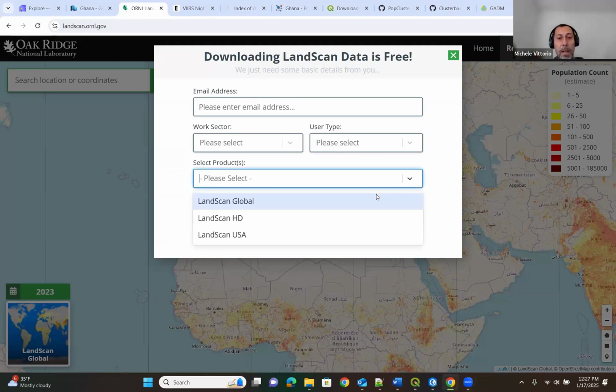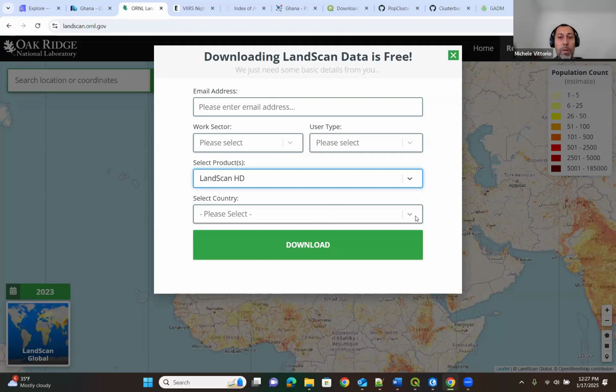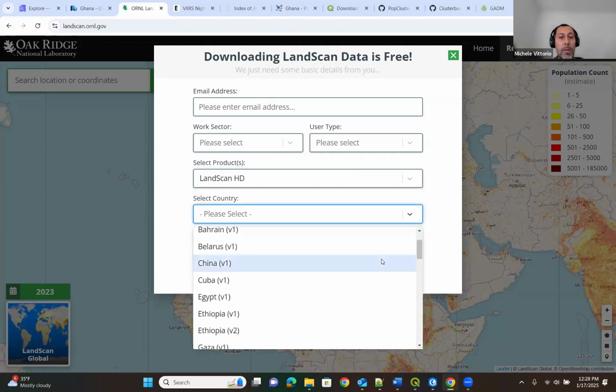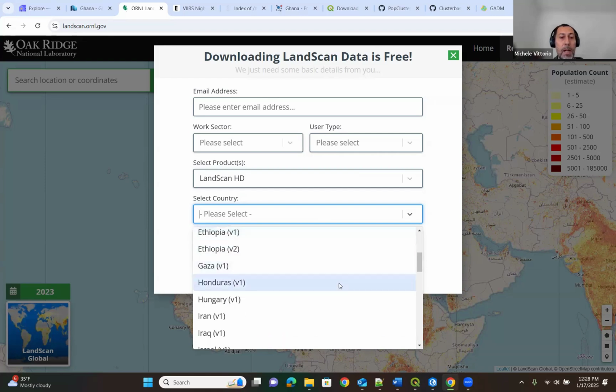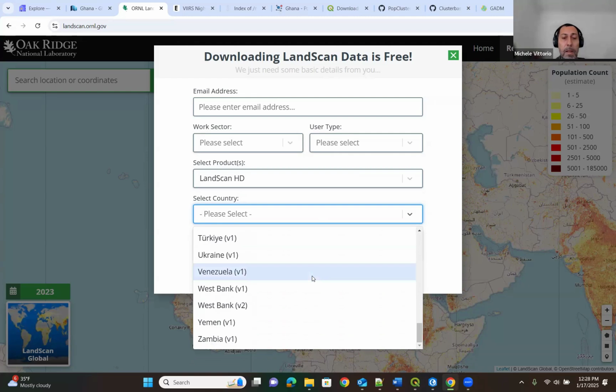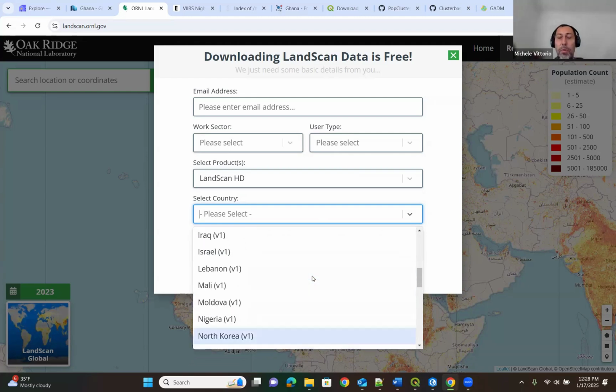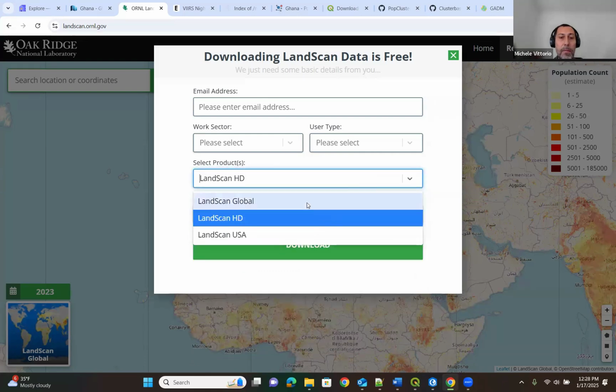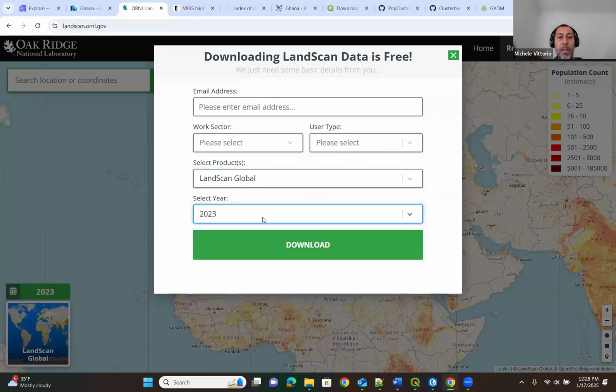There are 2 data sets, 3 actually, but for us, the global and the high resolution. For the high resolution, you have few countries. You can see that, for example, Ghana is not there, but you have other countries that could be interesting, and this list is going to be expanded. At some point, LandScan is planned to have everything in high resolution. Otherwise, you can download the global one, select 2023, which is the most recent one, and download the population raster.